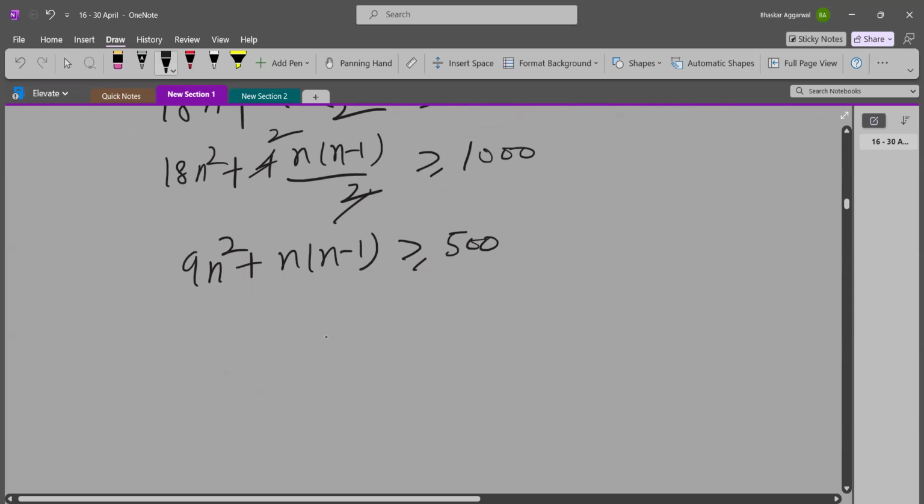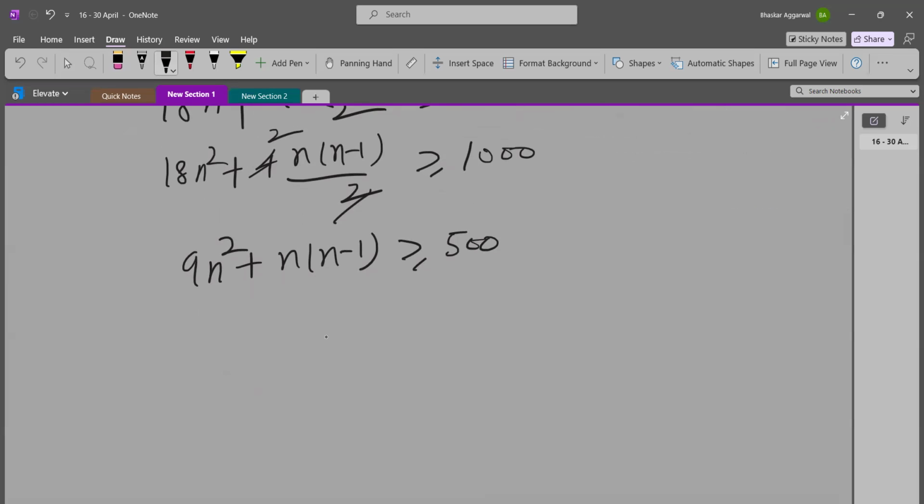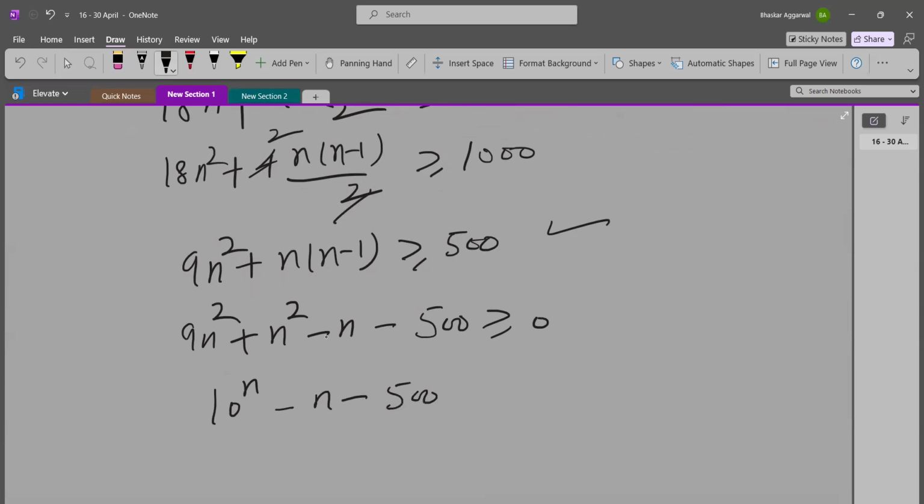So now we just need to solve this quadratic equation to get the minimum possible value for n. So we have 9n square plus n square minus n minus 500, that should be more than or equal to 0. So 10n square minus n minus 500, that should be more than or equal to 0.